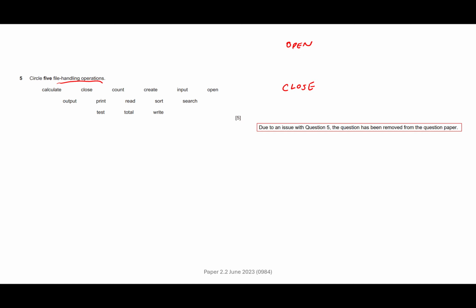Now, when we open a file, we generally choose to open it in read mode, where we can only read the contents, meaning that nobody can accidentally mess up the data, or we can open it in write mode, so we can actually change the data on there. And then lastly, if we don't actually have the file already, then we need to create it.